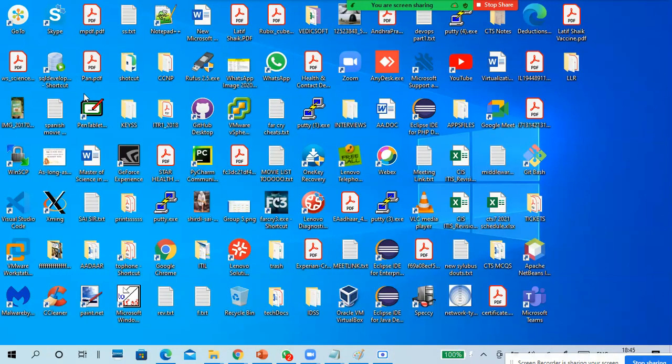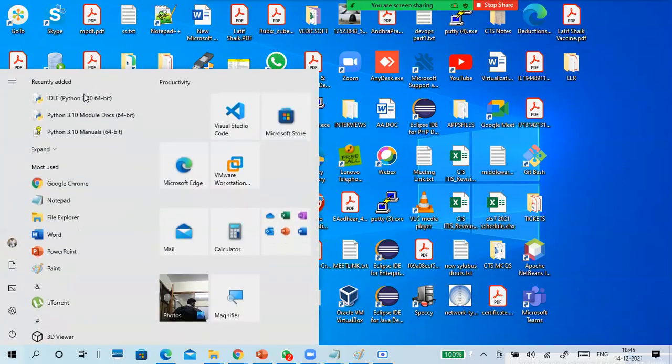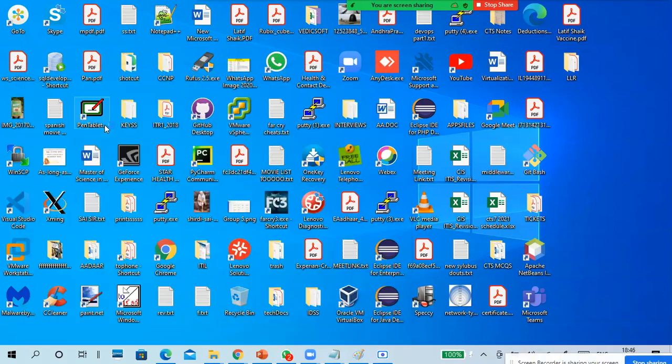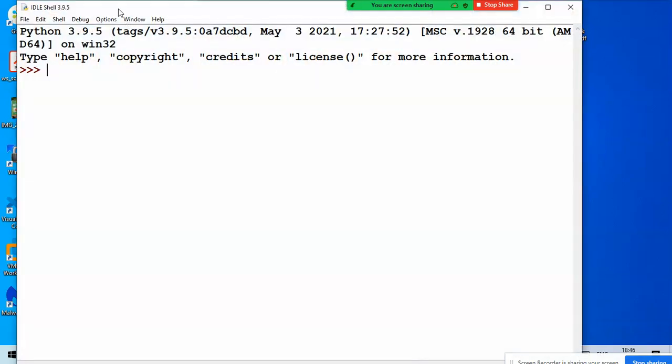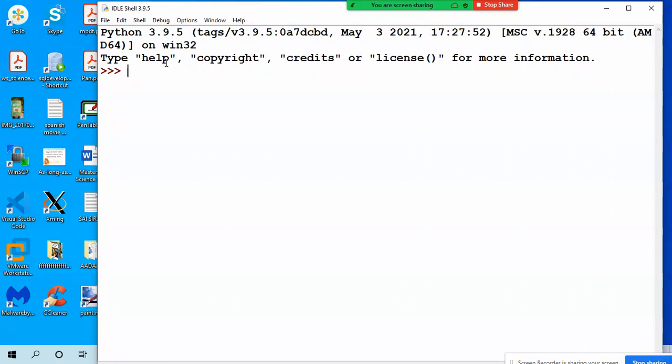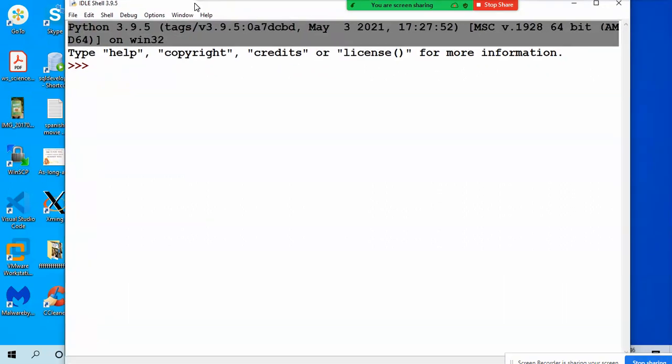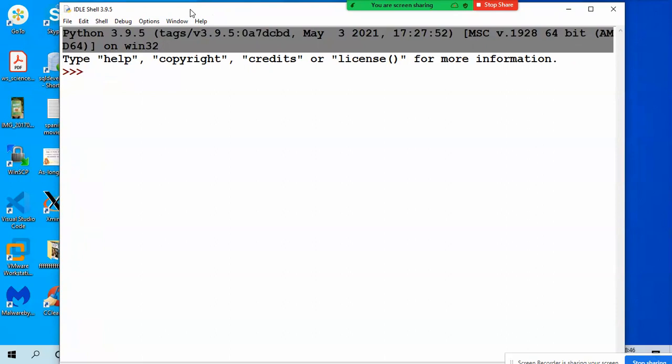Next, in the search, type IDLE, or you can type Python also, no problem. Open IDLE; the first time it will take a little bit of background running. So this is your IDLE. Initially you will get very small letters, but I changed it in the background.